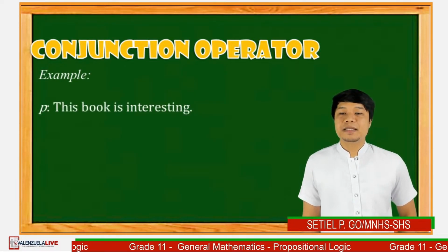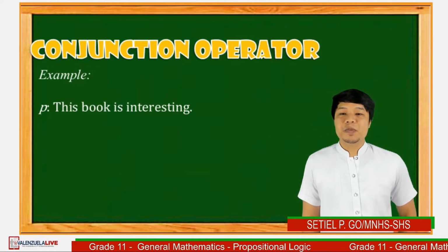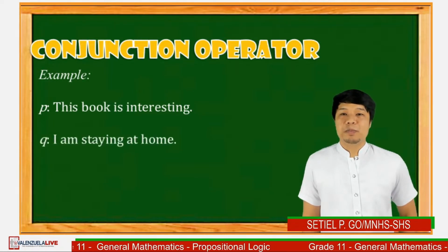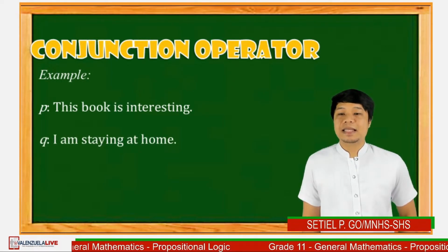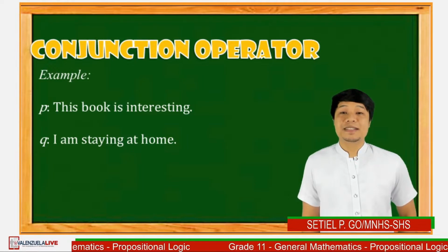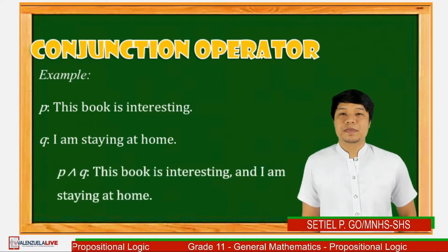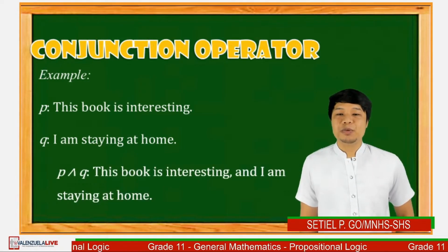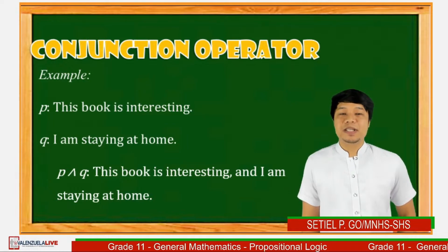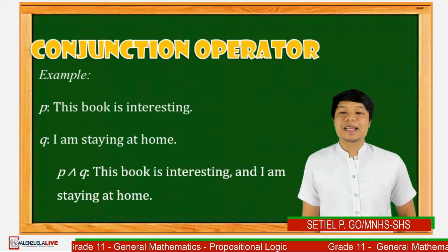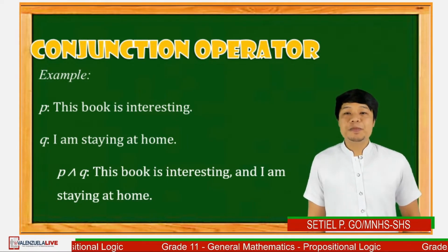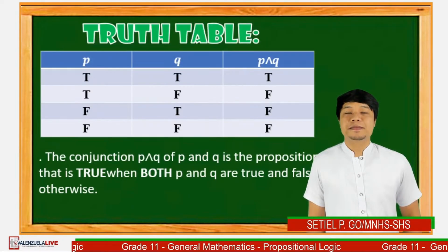Proposition P is, this book is interesting. Proposition Q states that I am studying or staying at home. So the conjunction of P and Q will be, this book is interesting and I am staying at home. So let's proceed to the truth table.